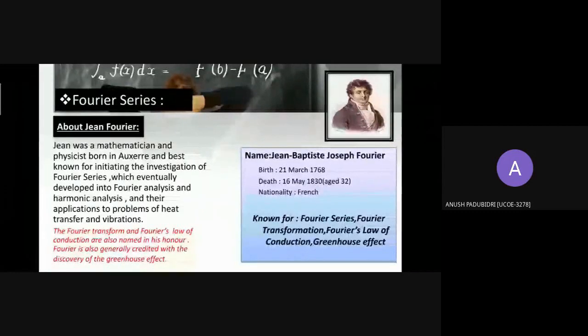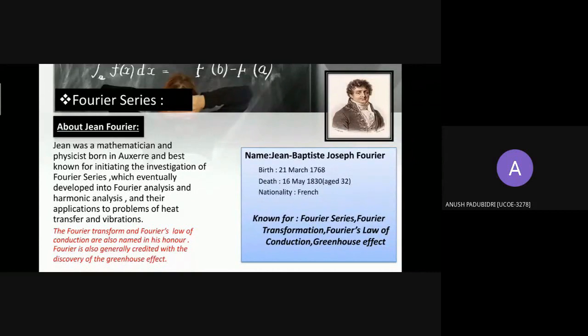Thank you, Rishi. Good afternoon to one and all present here. My name is Anush Padubidri, roll number 69, from the SECOMP department, and I am going to talk about Fourier series. As Rishi mentioned orthogonality and Fourier series, let's first understand what is Fourier series.